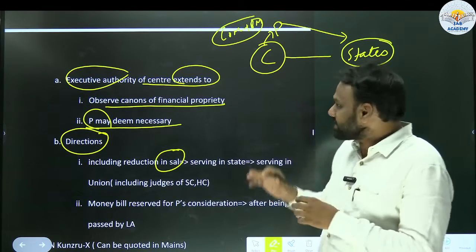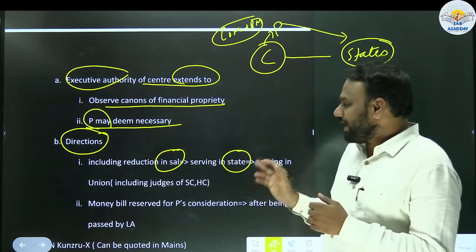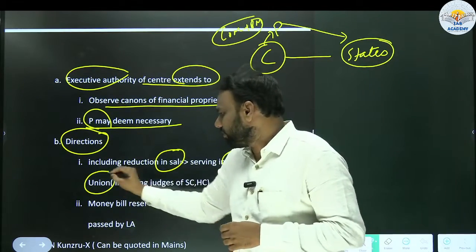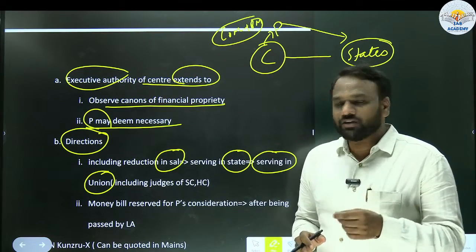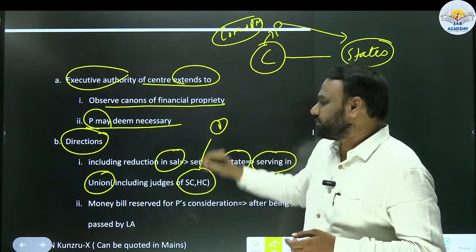He may ask the states to reduce the salary of the people who are serving in the state. He may even ask to reduce the salary of people who are serving in the union. And very important, the salaries of even High Court and Supreme Court judges can be reduced. So this point is very important.